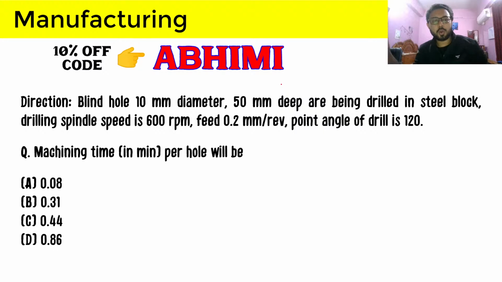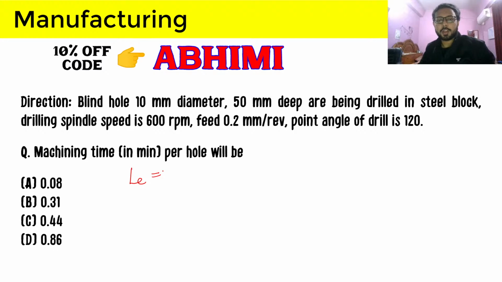Here we are not provided with overrun and the approach the drill bit has to travel to come into contact with the workpiece. That information is not given, so we will neglect them. But we cannot neglect compulsory approach because we are provided with the information by which we can calculate it. So let's calculate the machining time, but before that let's calculate the effective length the drill bit has to cover.